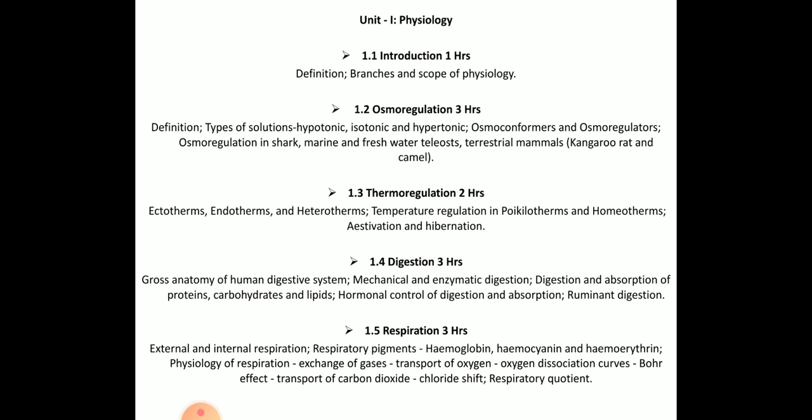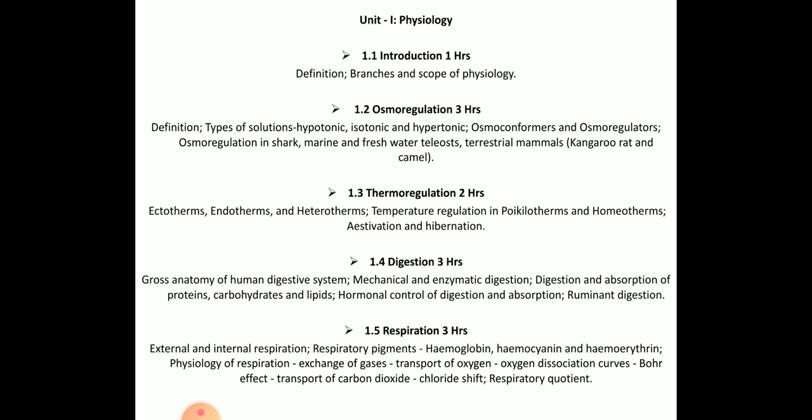Coming to the next subunit, that is digestion. In this subunit, we will be studying in detail about digestion. What are the mechanisms, which organs are present, and mainly what type of cells and the secretions.